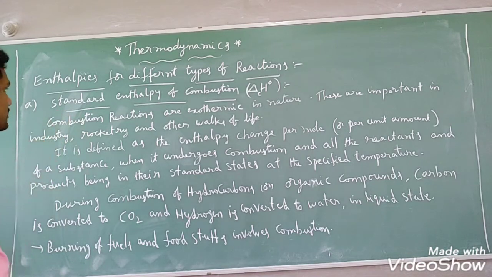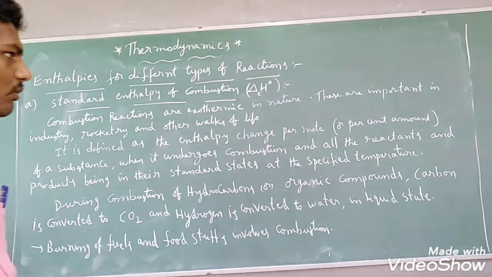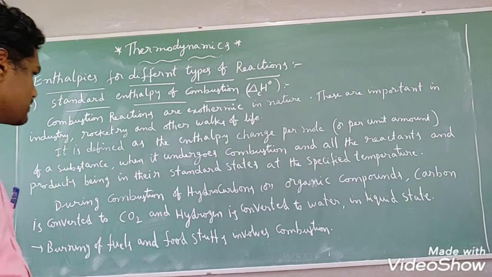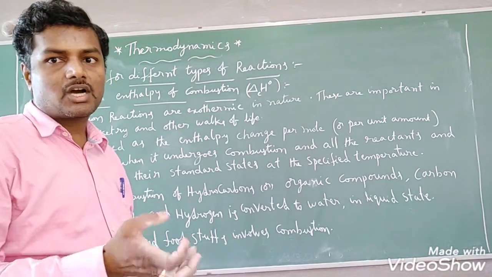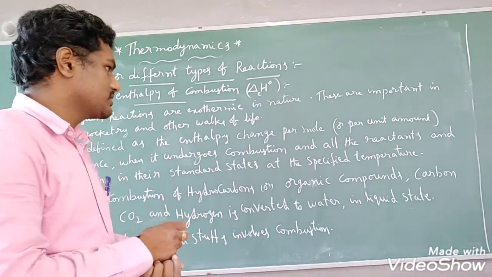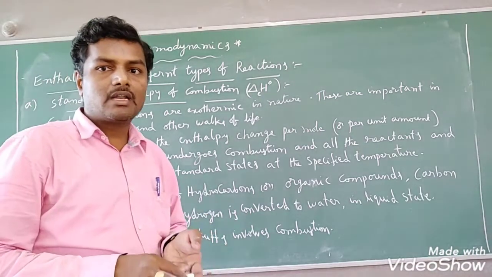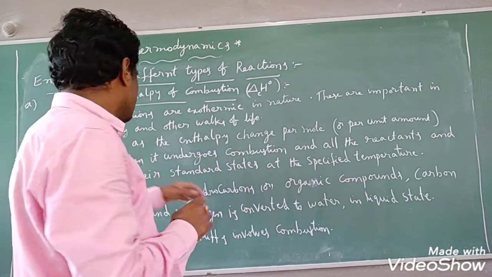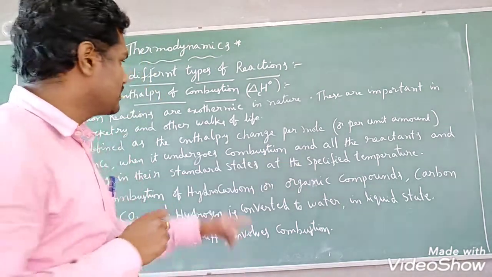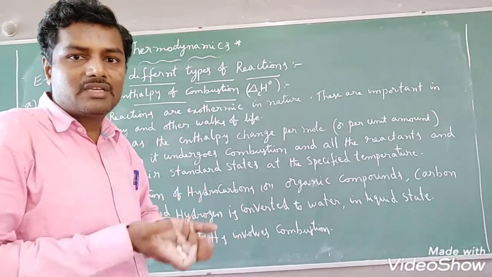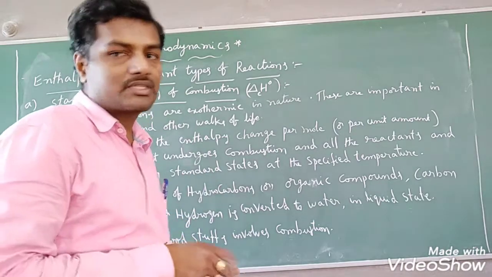How do we define this standard enthalpy of combustion? It means the enthalpy change per mole or per amount of a substance when it undergoes combustion. So combustion, burning of substance, per mole of the substance or per unit amount of the substance if you combust, then what will happen? All the reactants and products being in their standard states at the specified temperature, how much amount of enthalpy change, that we can call as what? Standard enthalpy of combustion, students.